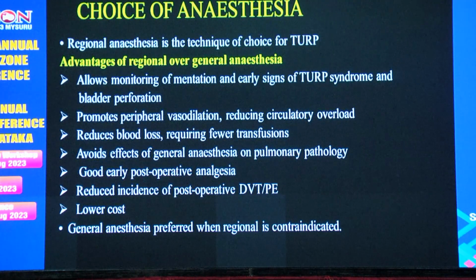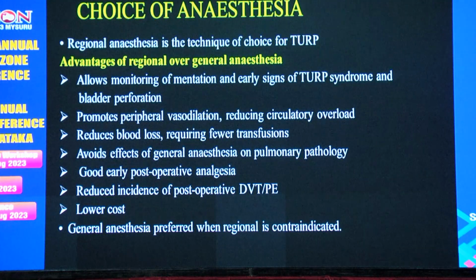Obviously, regional anesthesia is the choice of anesthesia for TURP. The advantages are that it allows monitoring of the mentation and early signs of TURP syndrome and bladder perforation. It promotes peripheral vasodilation, thereby reducing circulatory overload. It reduces the blood loss, so it requires fewer transfusions. It avoids the effects of general anesthesia on pulmonary pathology. Good early post-operative analgesia, reduces the incidence of DVT and pulmonary embolism, and of course it is a low-cost one.